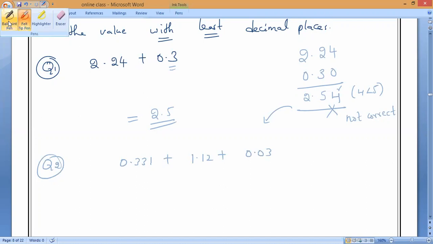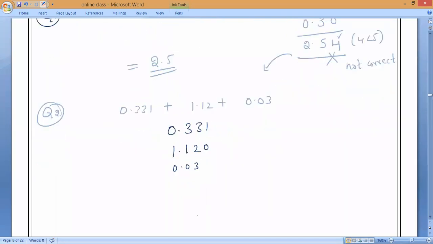Identify the least decimals, round off, and let me know the answer. 1.48. Very good. If you add, 0.331, 1.12 (of course the third decimal is not there, so I will put 0), next 0.03.